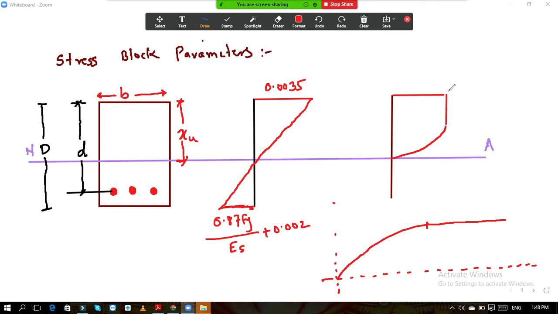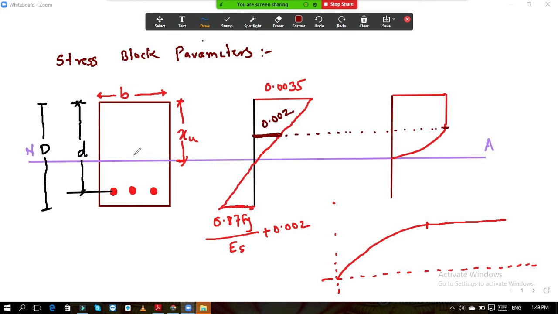So this is the stress distribution. Okay, this is the stress distribution, and if you mark this point, if you plot this point over here, at this point what is the value of strain? It is 0.002.